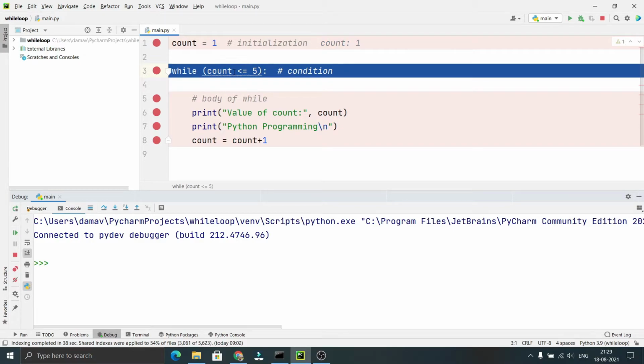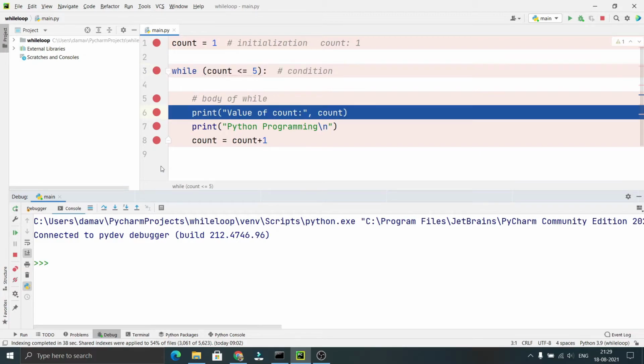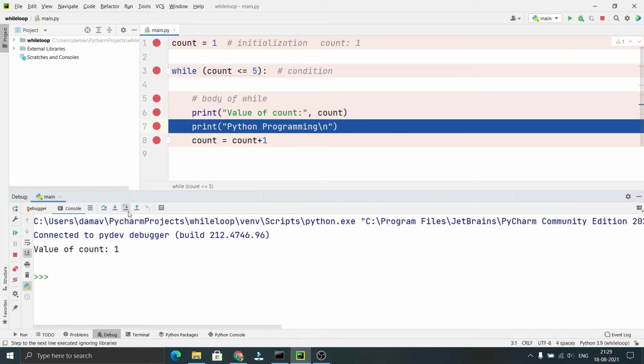Then it goes to this line of code. Now it will check this condition, count less than or equal to 5. As our value of count is 1, 1 less than or equal to 5, it satisfies this condition. So it goes to this while loop. Now after executing of this statement, it will print the value of count. You can see in the console over here. See, after executing that line, it printed value of count as 1.